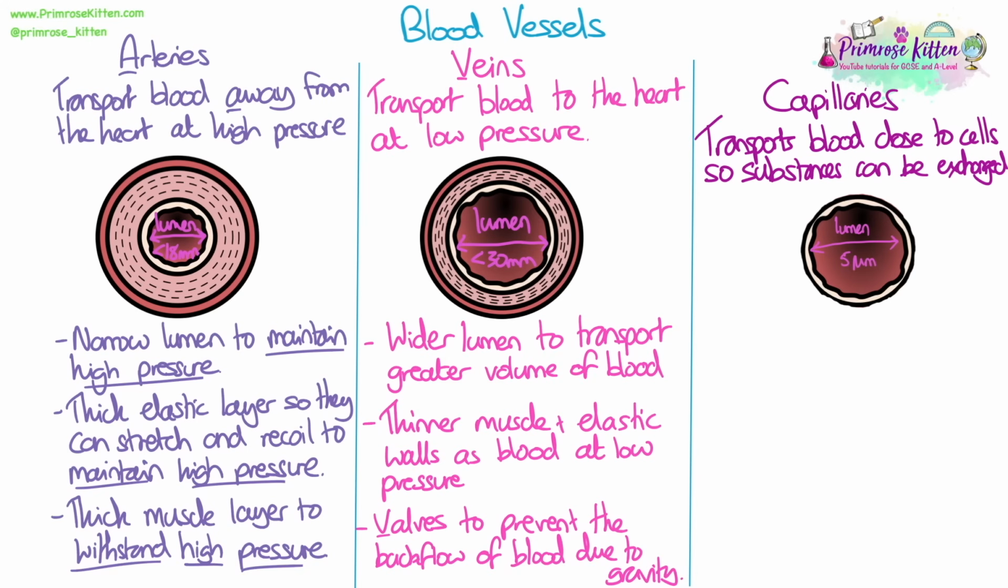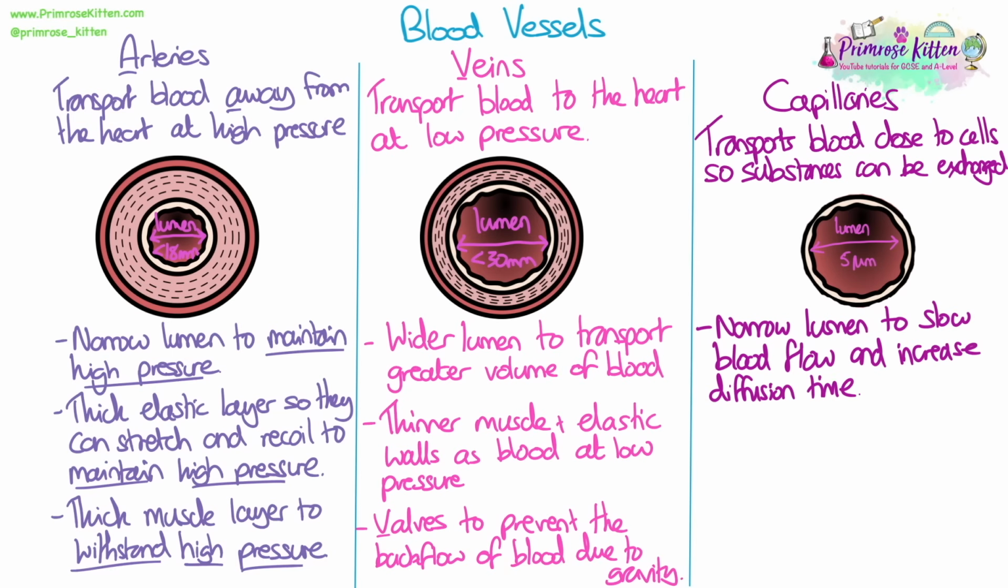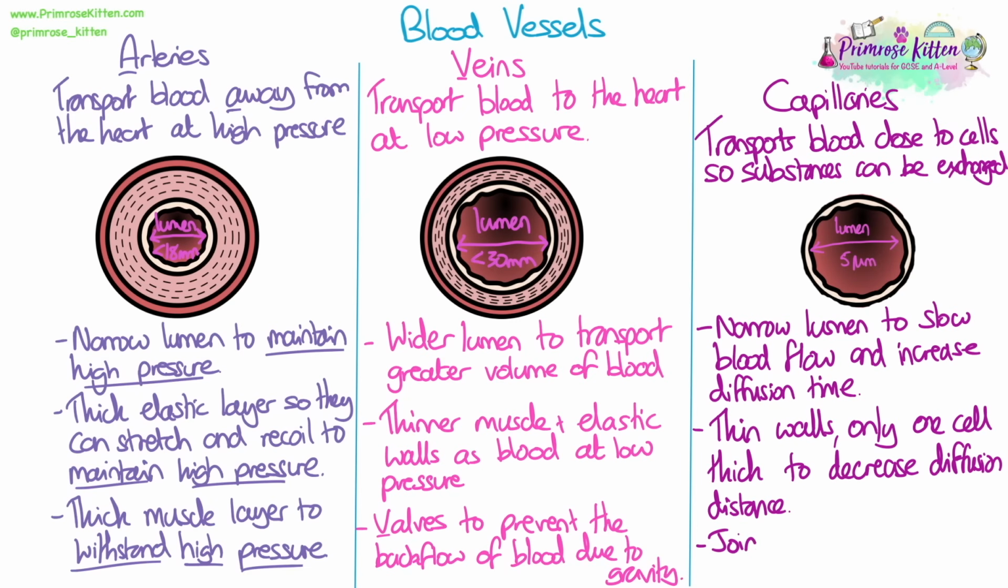Capillaries transport blood close to cells so that substances can be exchanged. They have a very narrow lumen to slow blood flow down to one blood cell at a time. This increases the time for diffusion to occur. They have thin walls that are only one cell thick to decrease the diffusion distance. And ultimately they join small arteries and veins together, so once exchange has happened, the blood flows into veins and then can return back to the heart.